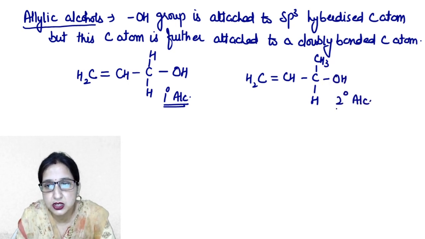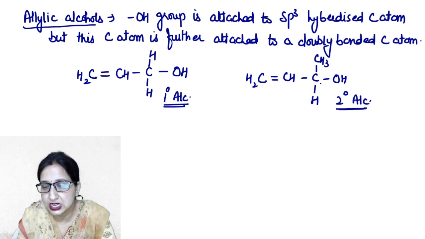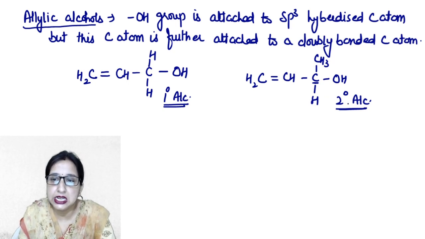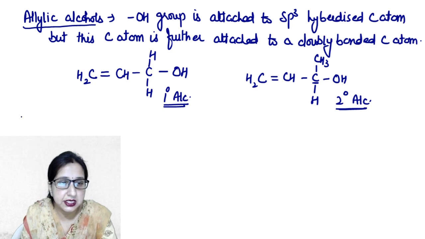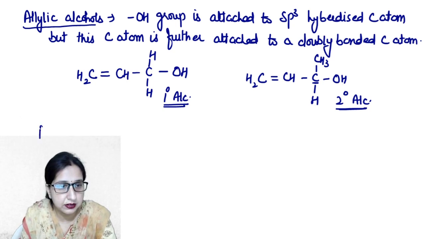So this is your 2 degree alcohol. We can clearly see this carbon is directly attached with 2 carbons. Similarly, if we replace this hydrogen with a methyl group, then it will be 3 degree in nature. Clear? Next is benzylic alcohol.